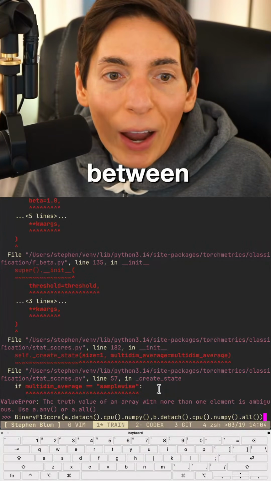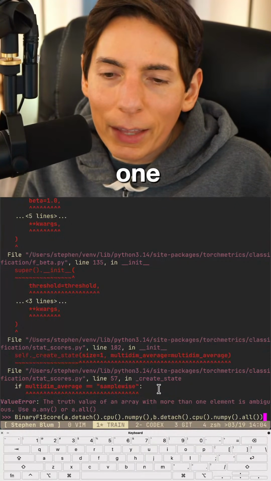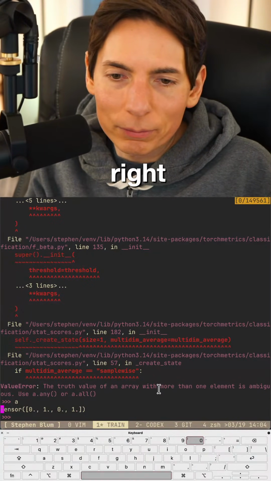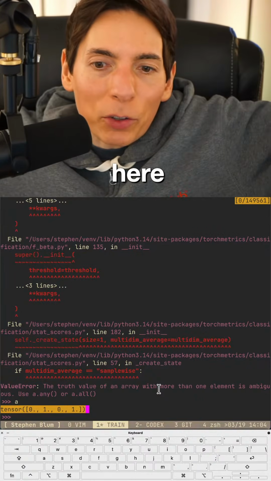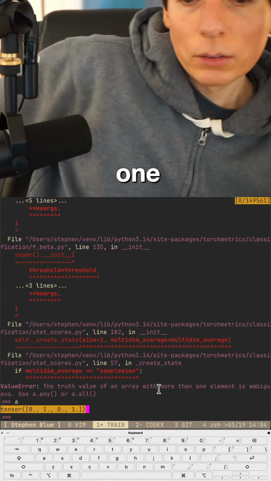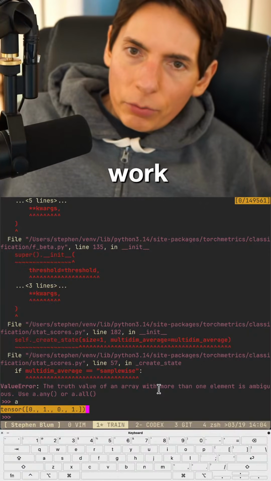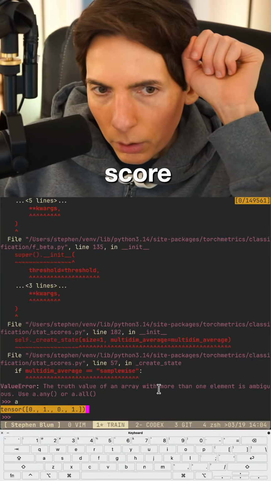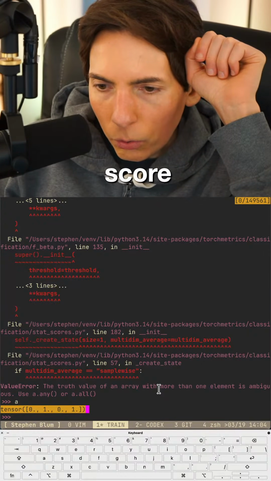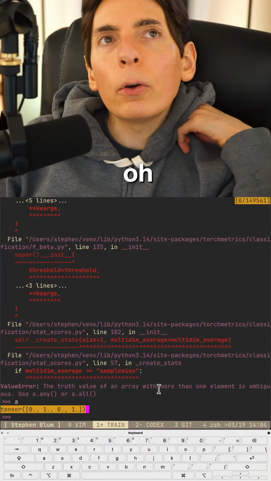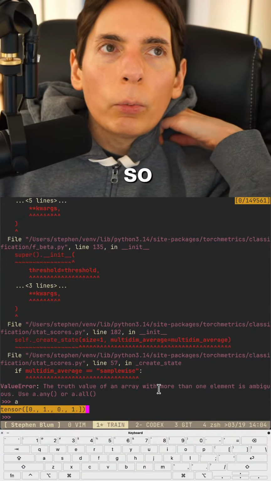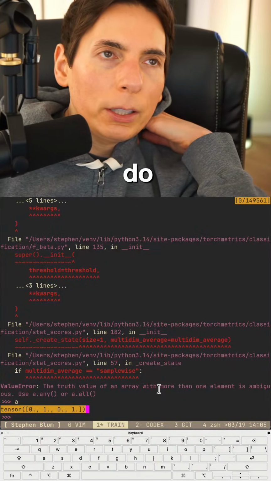Should it be between 0 and 1? That is. It is, right? Look, right here. Right there. It's between 0 and 1. Right there. So, how does this work? If the F1 score... Okay, got it. Okay, so what we need to do is we need to grab...